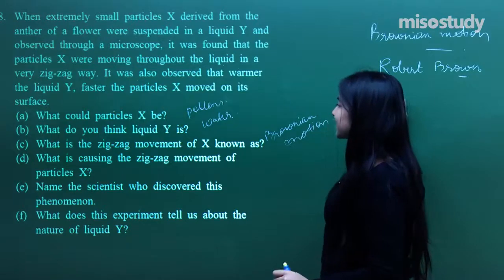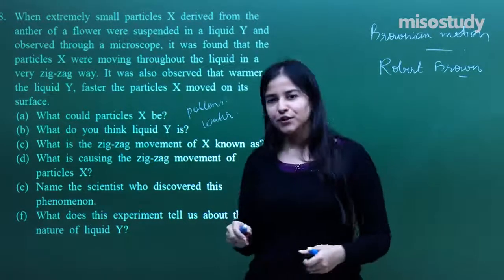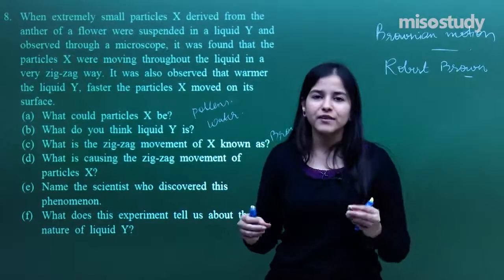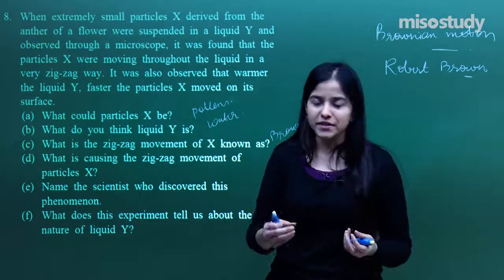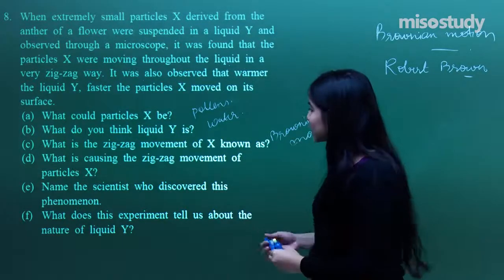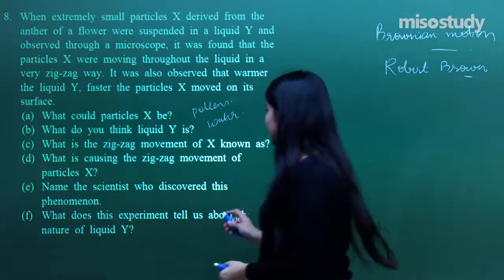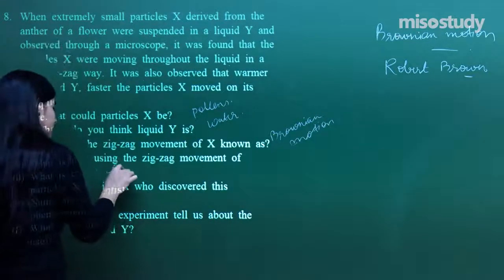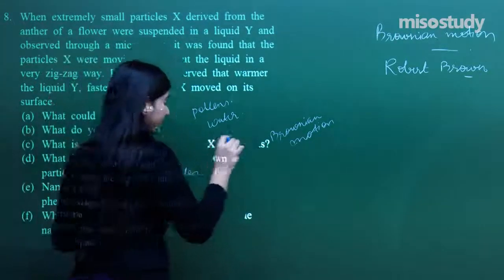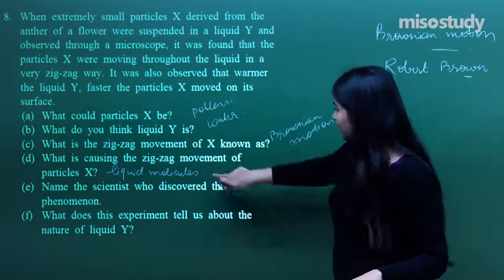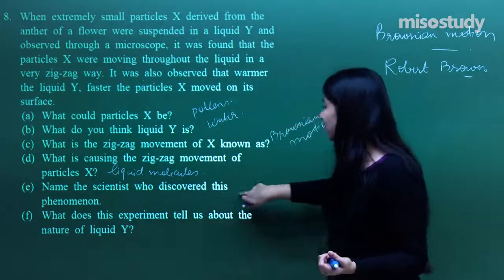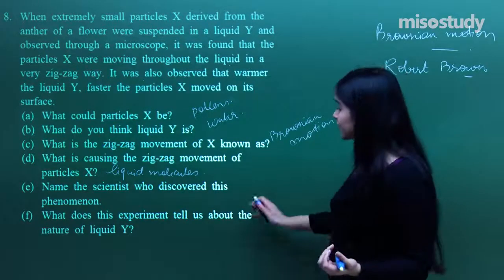Now what is causing the zigzag movement of the particles? So it's basically the vigorous movement of the liquid, the water molecules which are carrying those pollens, and that is what is causing the particles to move. Getting it? So here are the liquid molecules. Okay. Now, what is the thing behind it? It's nothing but the Brownian motion again. Name the scientist who discovered this phenomenon, that is Robert Brown.